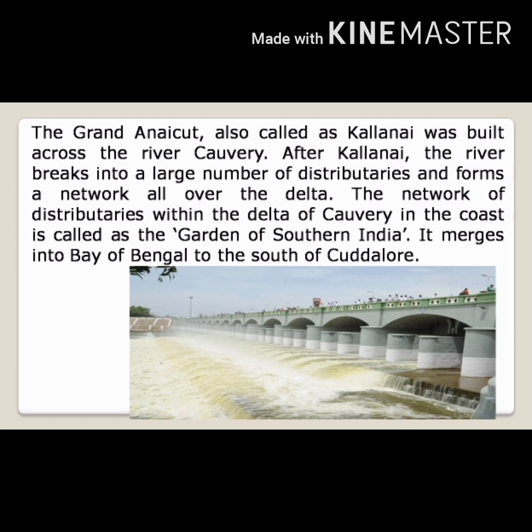The Grand Anaikattu, also called Kallanai, was built across the river Kaveri. Who built Kallanai, you know already: Karikala Cholan. After Kallanai, the river breaks into a large number of distributaries and forms a network all over the delta. The network of distributaries within the delta region of Kaveri on the coast is called the Garden of South India. It merges into the Bay of Bengal to the south of Kadalur.